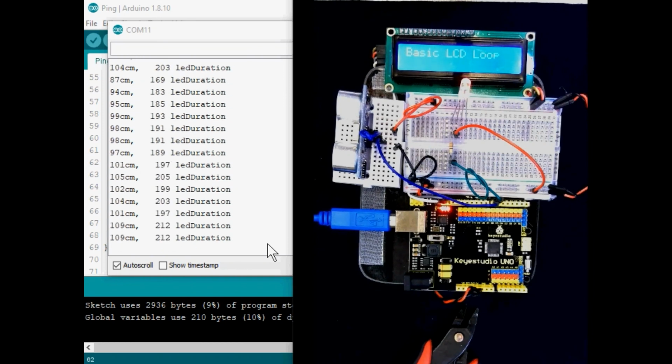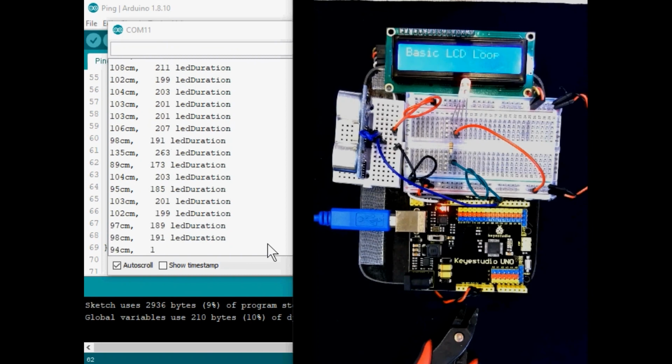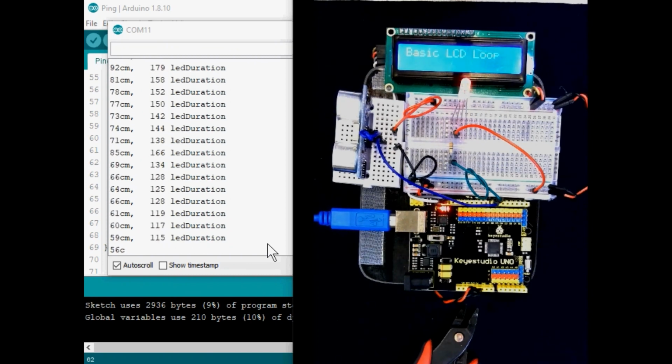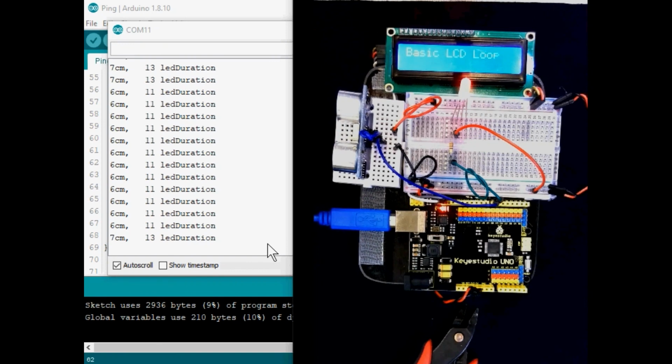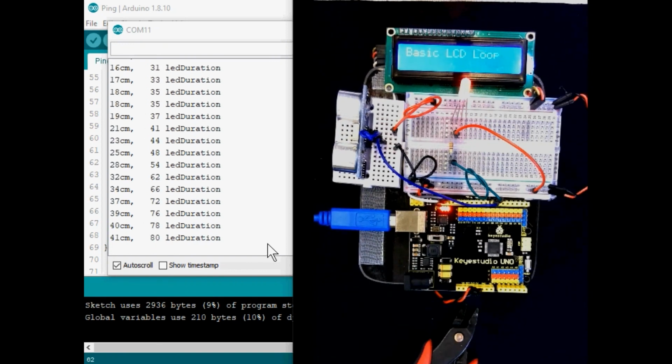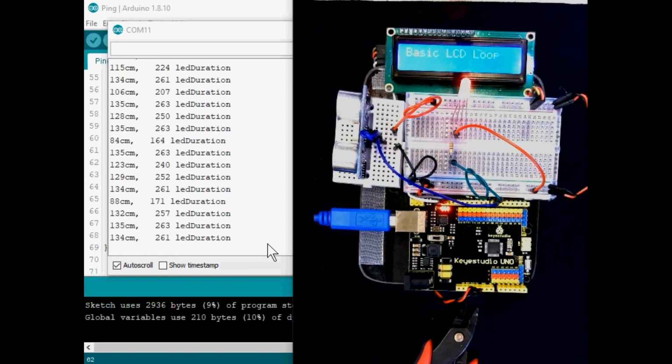Now, if this were a two-color LED, well, it is a three-color LED. If we were to use that inversion that we saw a moment ago on a different color, so instead of going from bright to dim, it goes dim to bright, then the two colors would exchange. And that might be cool to look at. Well, this concludes this exercise. Hope you enjoyed it. Good coding.